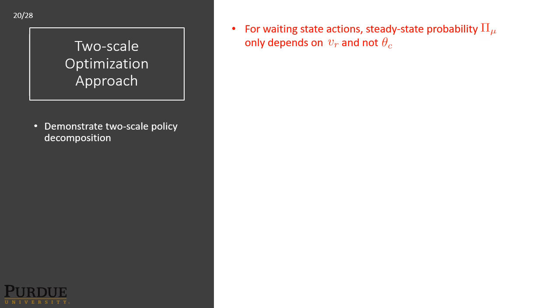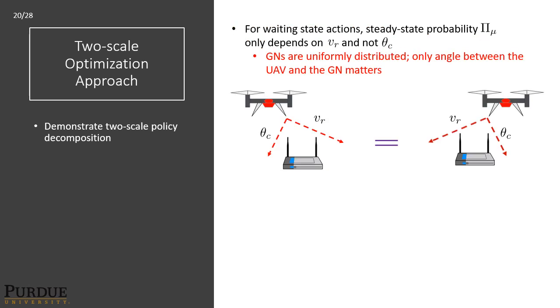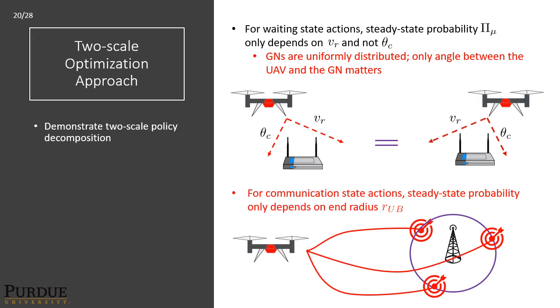For waiting state actions, the steady state probability pi mu only depends on the radial velocity and not the angular velocity component. This is because the ground nodes are uniformly distributed and only the angle between the UAV and the ground node matters. For communication state actions, the steady state probability only depends on the end radius RUB and not the intermediate points and speeds.